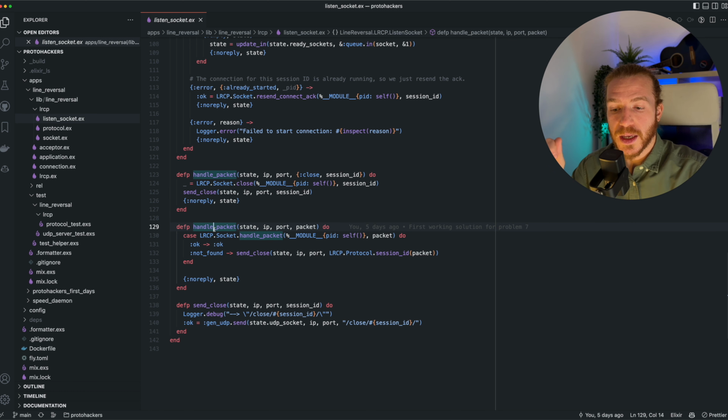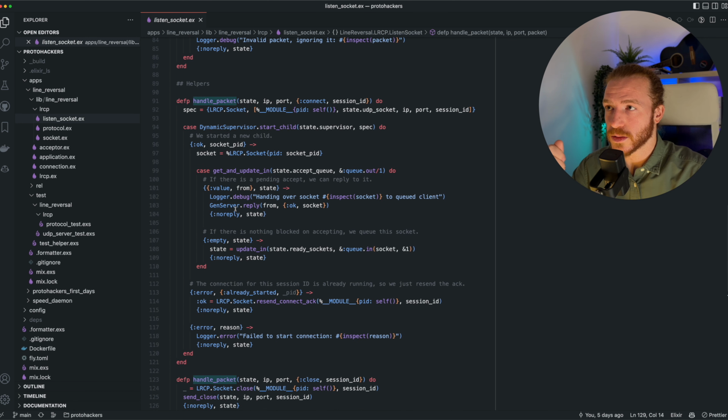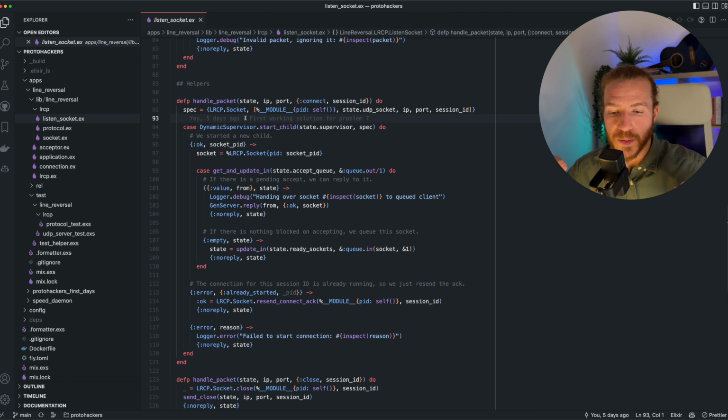If the packet is connect, then the code is over here and it's a bit more complex, but we need to handle part of the connect message in the listen socket process, because we might have to spawn a new handler process. So it might be a connect message from a client that we've never seen, and in that case we need to look at it, make sure that we can start a new handler process and hand the socket to that handler process. And if it's a client that we've already seen, we just route the connect message again to the process that's already handling that client.